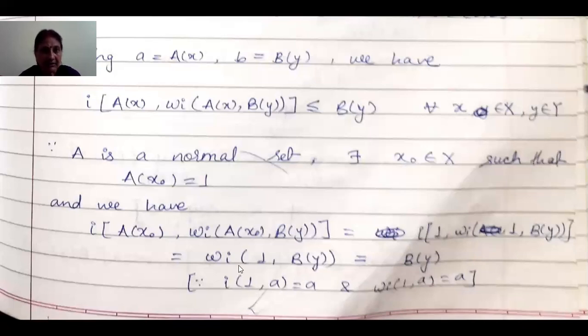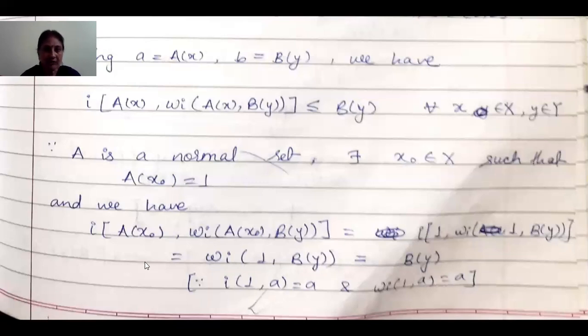Sorry, this is I, not omega I, this has been wrongly written as omega I. So I(1, B(y)), since omega I (1, B(y)) is B(y). By the boundary condition, we know that I(1, A) is equal to A. Therefore, I(1, B(y)) will be equal to B(y).